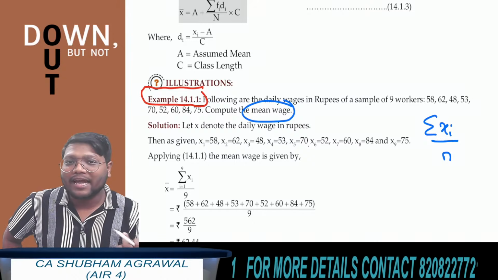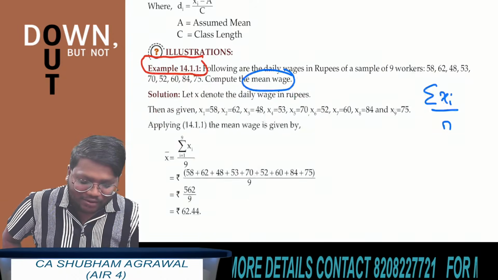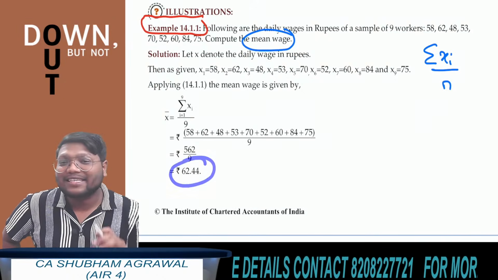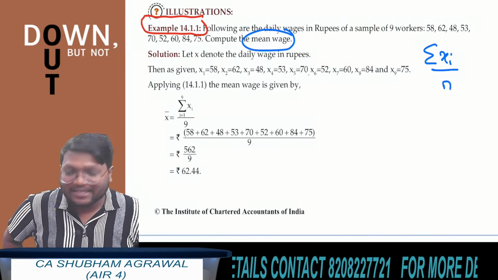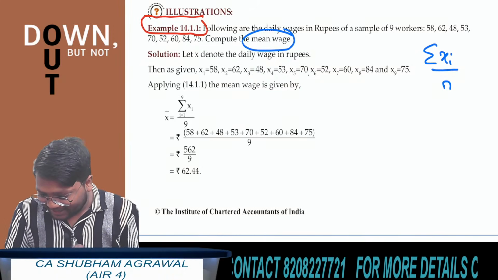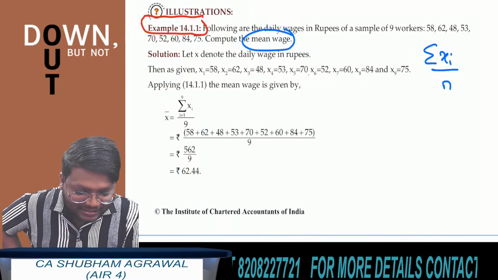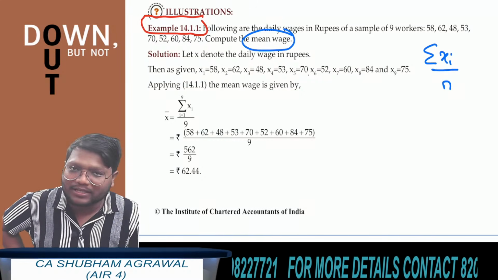The addition of these 9 observations is 562. And 562 divided by 9, you will get the answer as 62.44 rupees. Okay, 62.44 rupees is the correct answer. Please comment the answers in chat box. Yeah, 62.44 is the correct answer. Don't write 62.5.